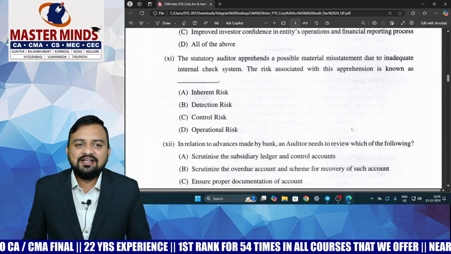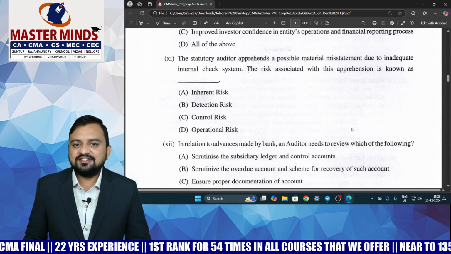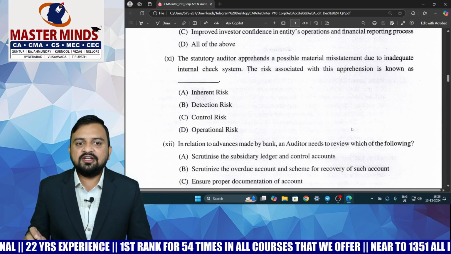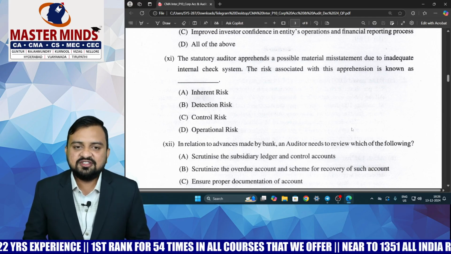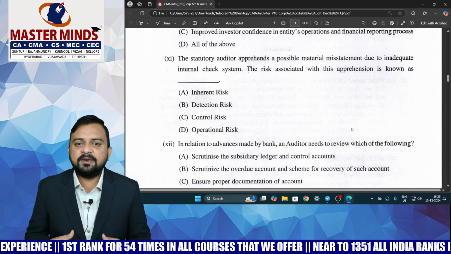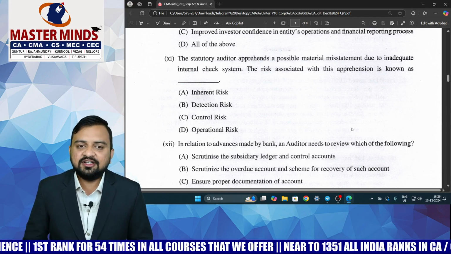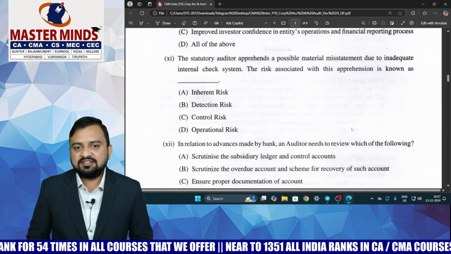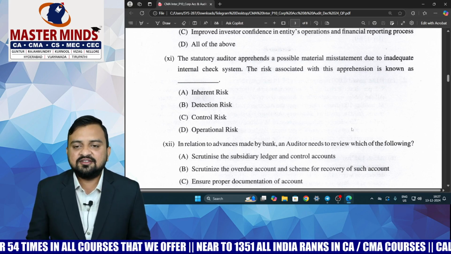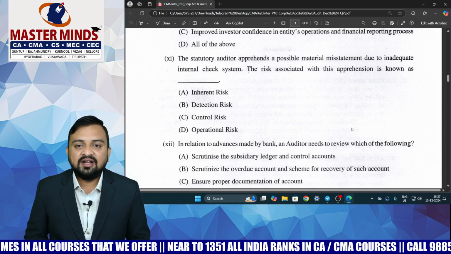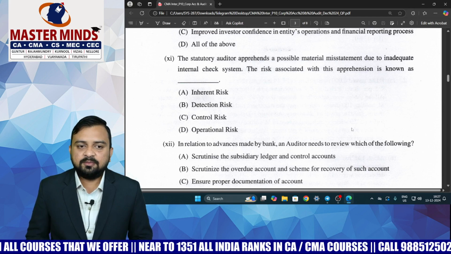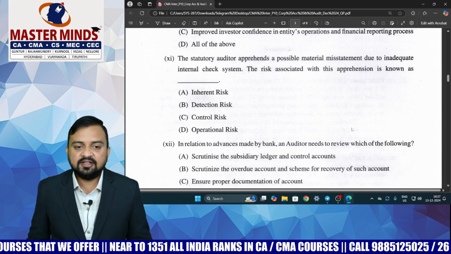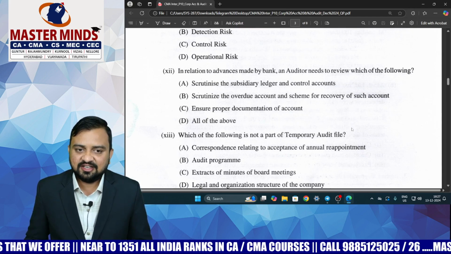The statutory auditor apprehends a possible misstatement due to an inadequate internal check system. Means there is some deficiency in the internal control system. As a part of internal control, normally we have an internal check system, and if there is some weakness in the internal check system or internal control system, then the risk associated is normally called control risk, sir. If the controls are not there properly, then obviously there is a risk of material misstatement in the financial statements.